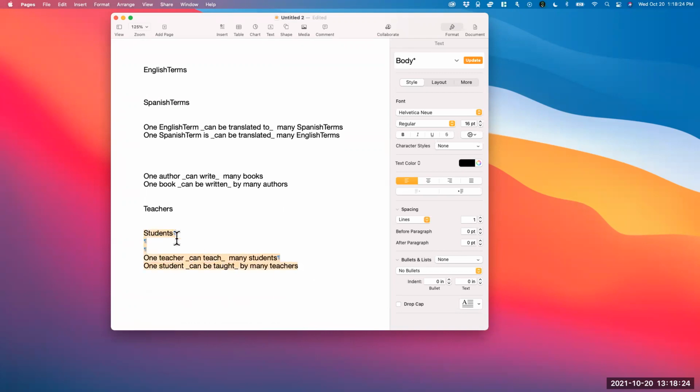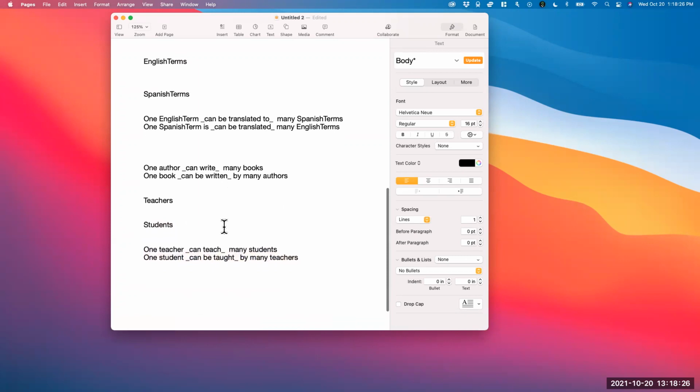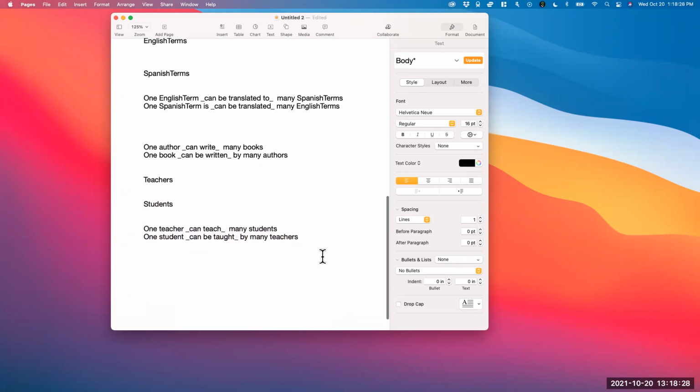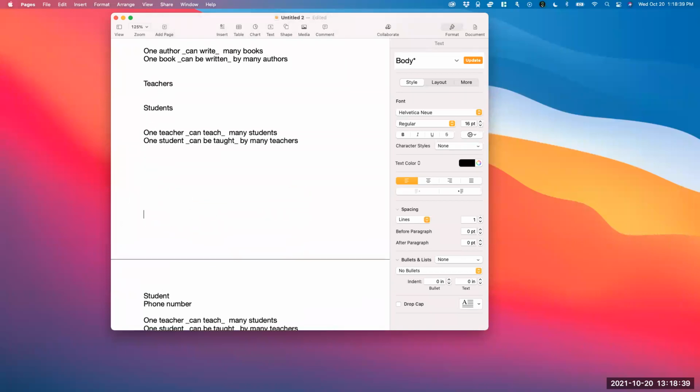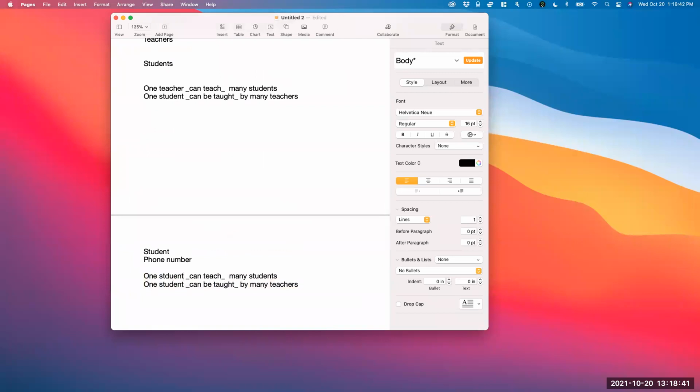Now, if you try to do something like a phone number, like a student phone number. So let's say student and phone number, and let's try to see if we can make this work. As you'll see, it's not going to work. So here I can say one student can have, I guess have is the verb that we can use, many phone numbers. That would be correct. One student can have many phone numbers.